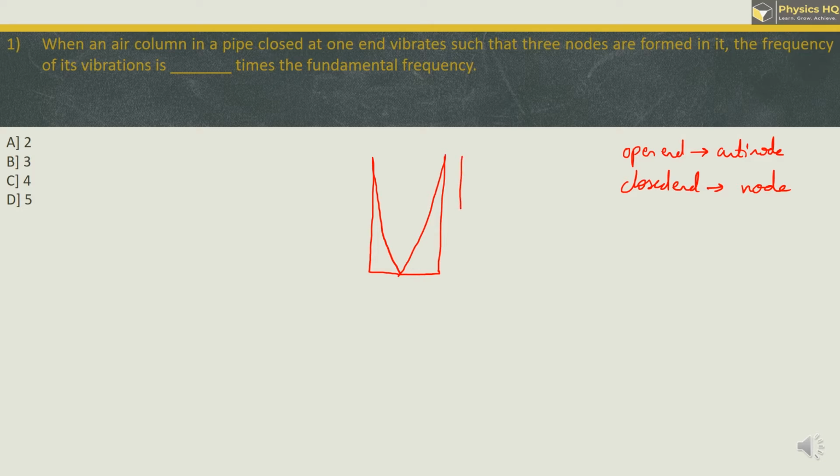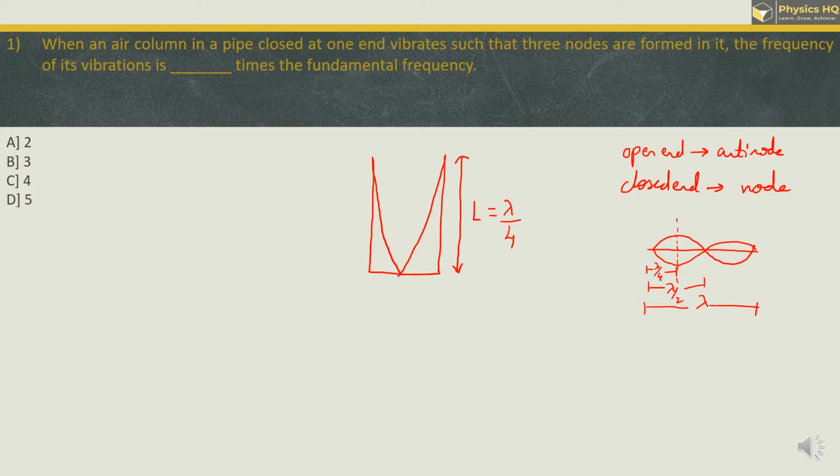Let us say this is the length of the vessel or height of the vessel. Now when we compare this in terms of wavelength, only 1/4 of the wavelength is completed. In the diagram I already showed you, this part is nothing but lambda. Whenever you have nodes and antinodes formed, this is how it looks. In our case only this part is completed, so this part is lambda by 2, this entire part is lambda, and half of that will be lambda by 4. So this length is lambda by 4.